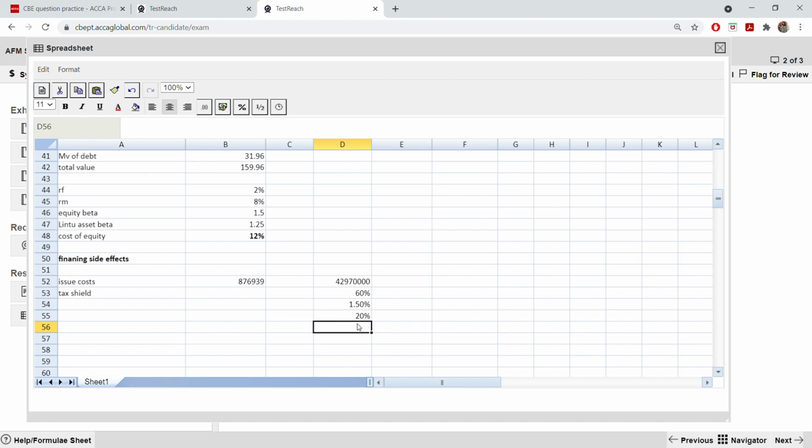So here 40%. This 60% is a subsidized loan, and we have another 40% also. On that also we are paying a lower interest rate, 4%. So now when you're performing the tax shield, it will be equal to the amount of this.